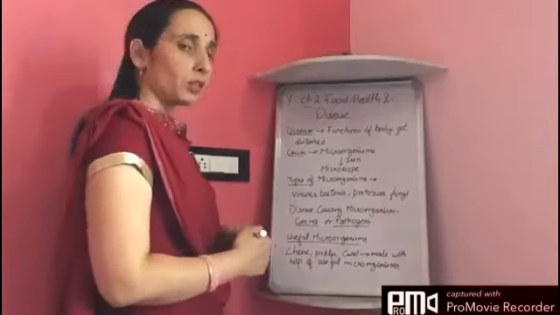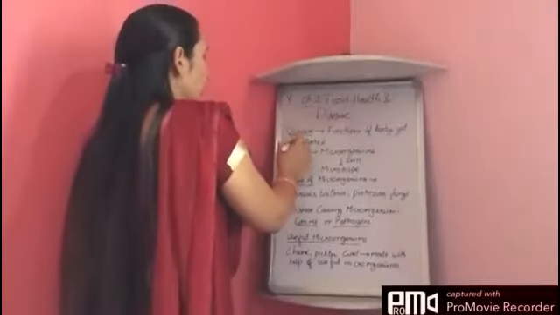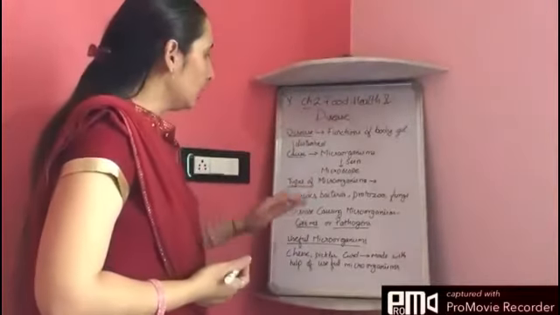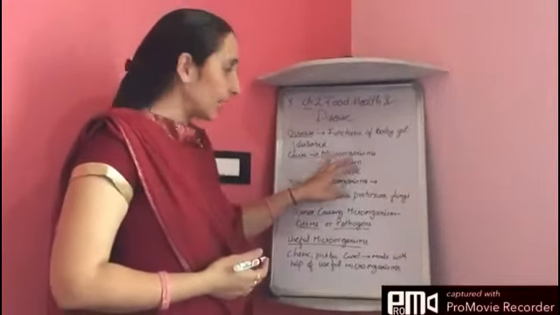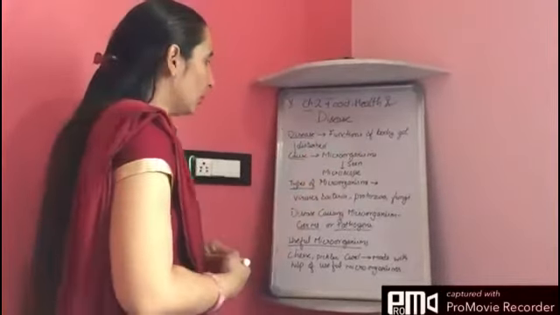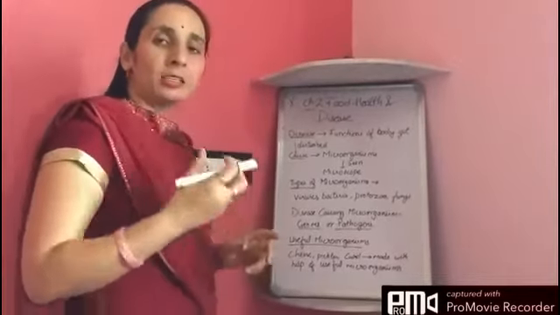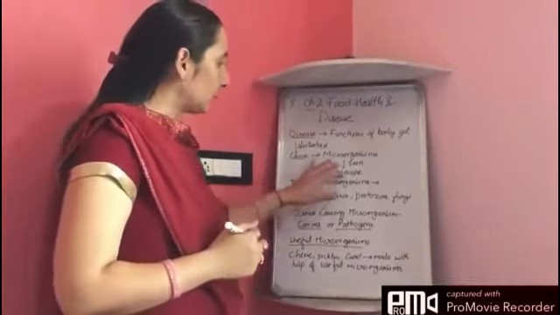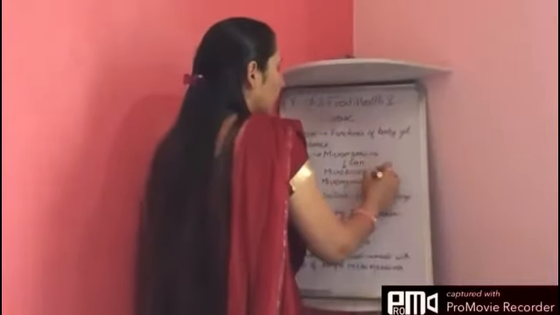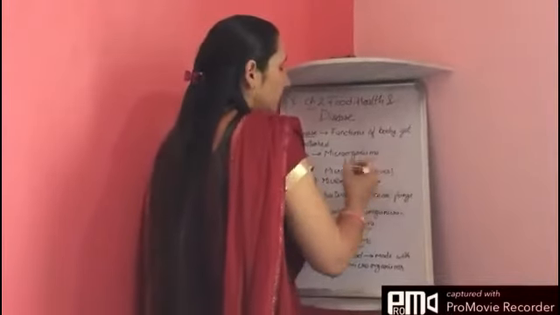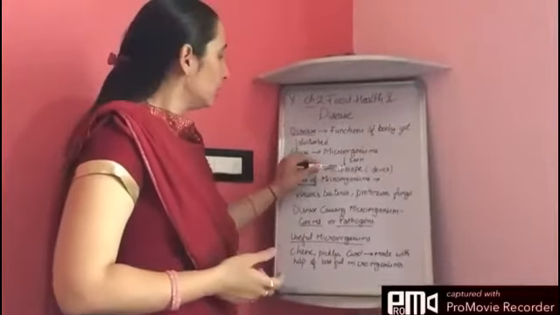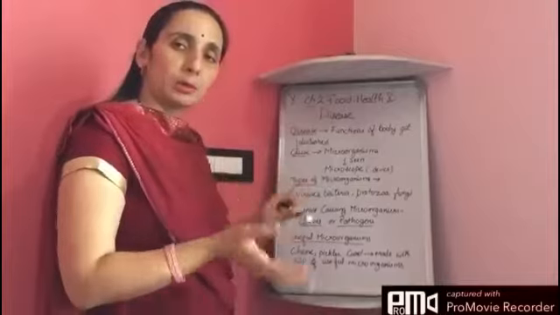Now there are various causes of diseases, but one mentioned here is microorganisms. Microorganisms are tiny living things that can be seen only with the help of a microscope. Now, microscope is a device which enlarges or magnifies our microorganisms so we are able to see them.